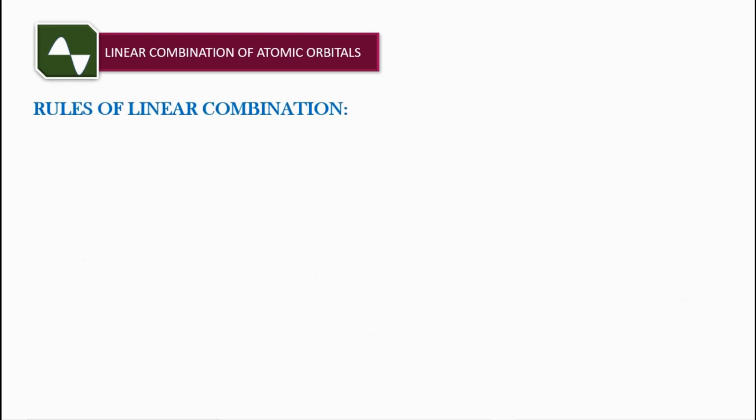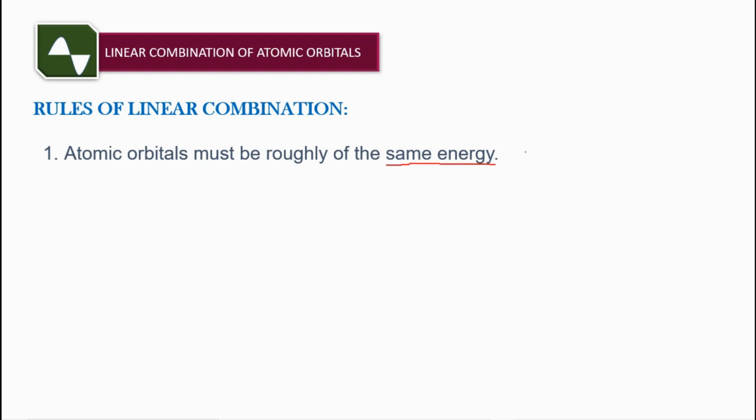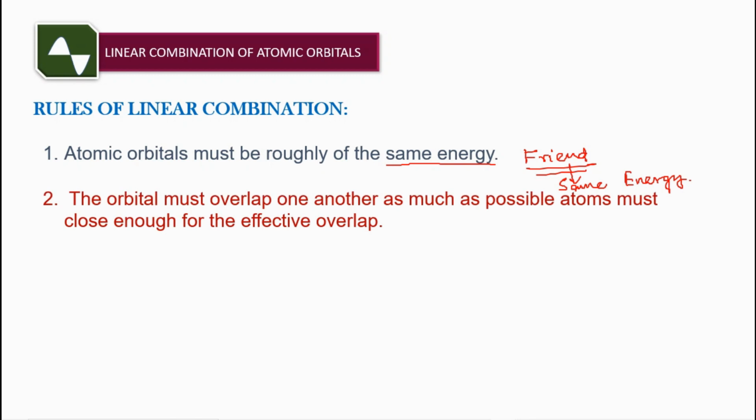So according to LCAO, how are atoms combined to form the molecular orbitals? What are the rules? Let's discuss. In case of LCAO, the atomic orbitals must be of roughly the same energy. That means if you are searching for a friend, you will be able to be a friend of such a person who has almost the same energy by any means. In case of atoms, if they have almost the same energy, they can come closer to form the bond.